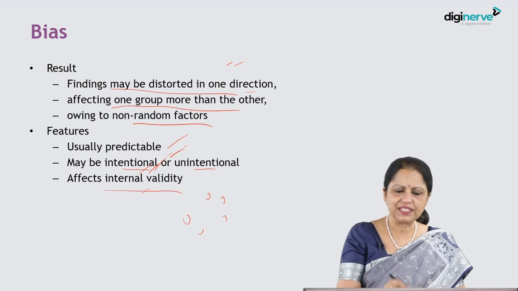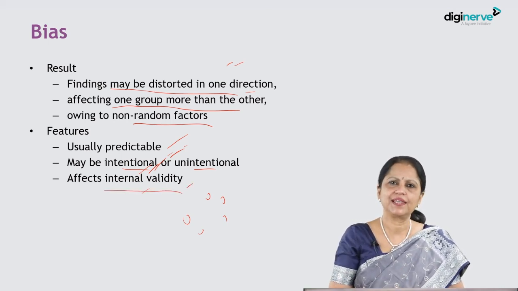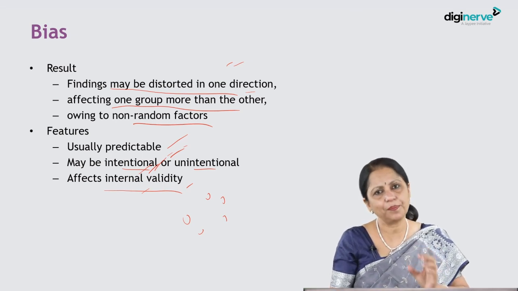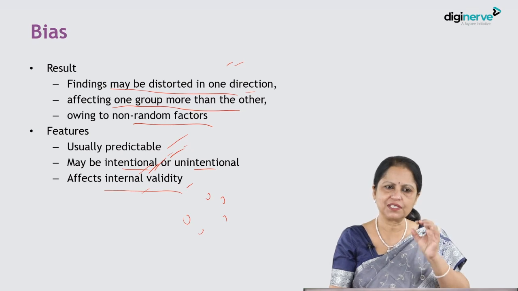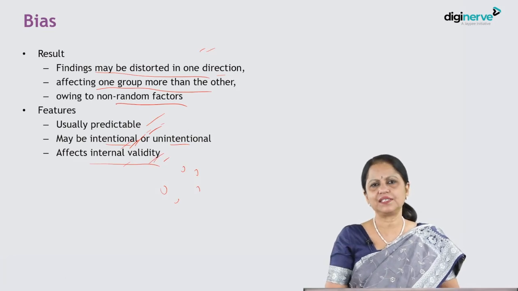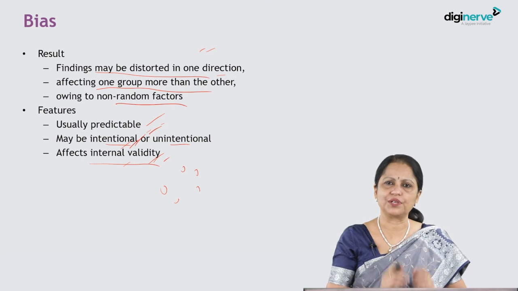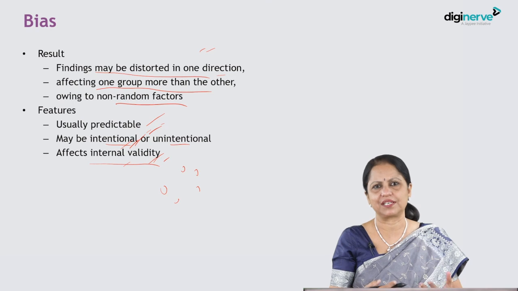And this affects internal validity. Now I have told you what validity is. That means how accurately it measures what it is supposed to measure. Like in the context of screening, I have told you if a person is diseased, how accurately it can identify that this person is diseased. So basically validity is how correctly it gives the true result, what is existing in reality, and how accurately we can reflect that in our study sample also.